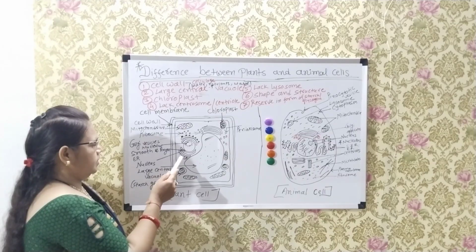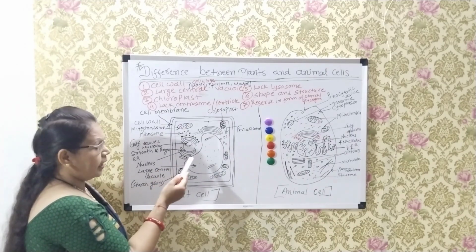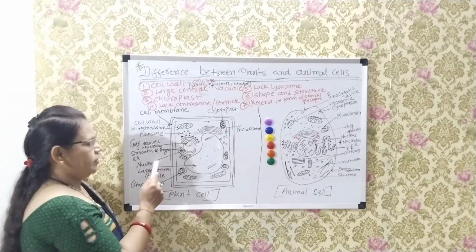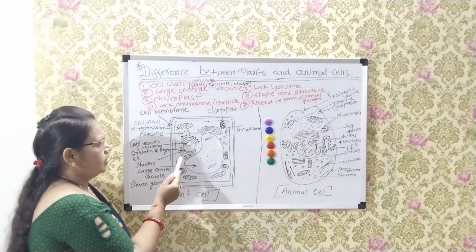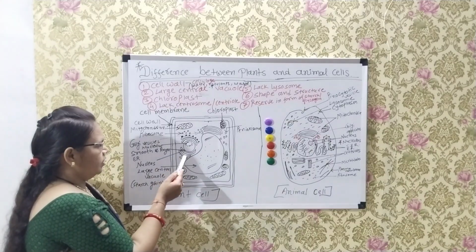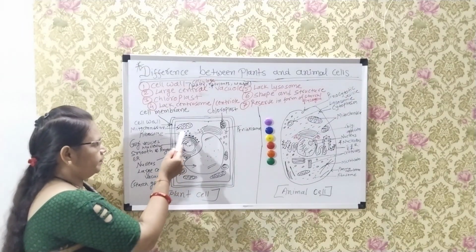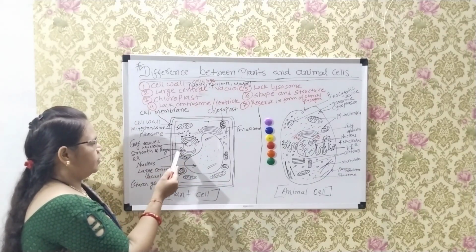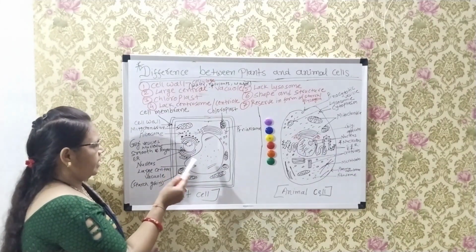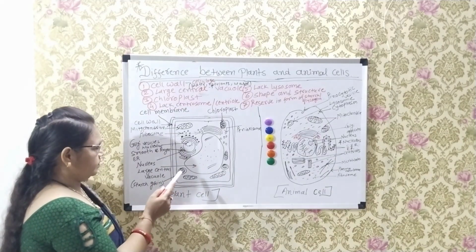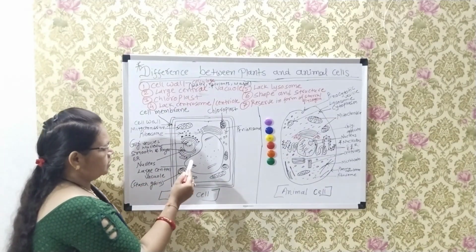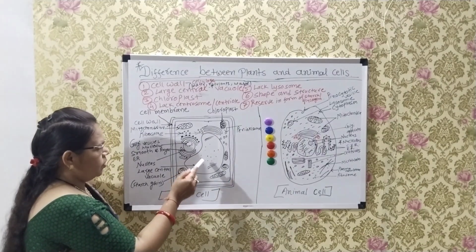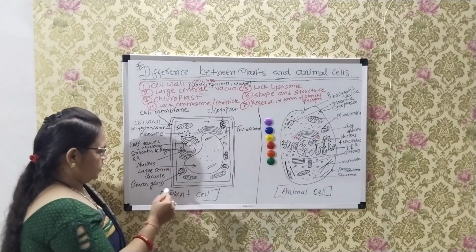They have two types of endoplasmic reticulum, smooth and rough endoplasmic reticulum. Rough endoplasmic reticulum has ribosomes, and smooth endoplasmic reticulum is without ribosomes. This is the largest vacuole. In it water, nutrients and waste products are stored.